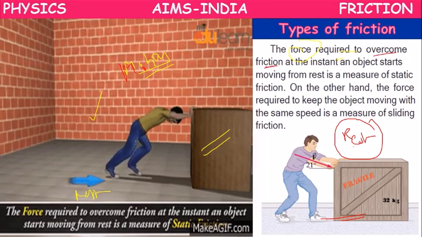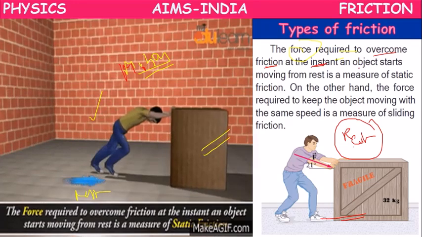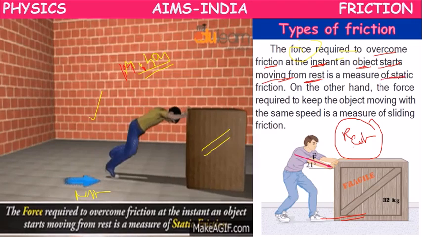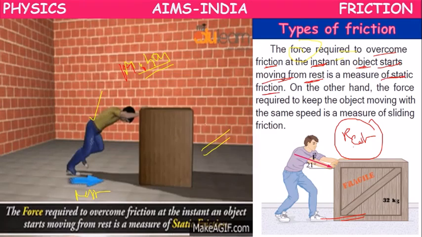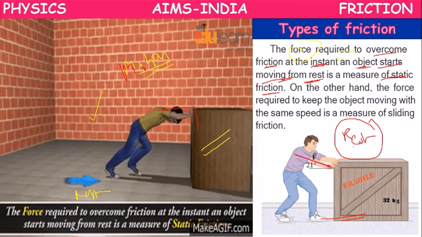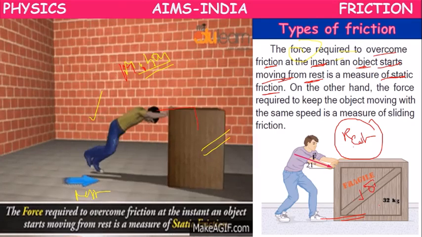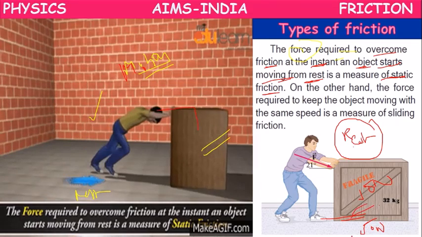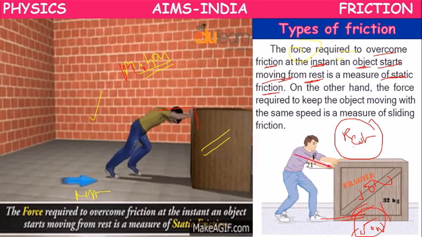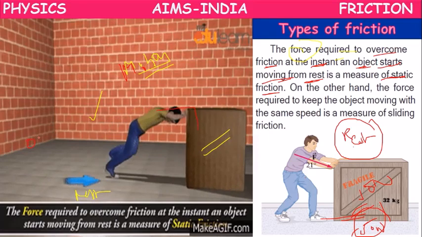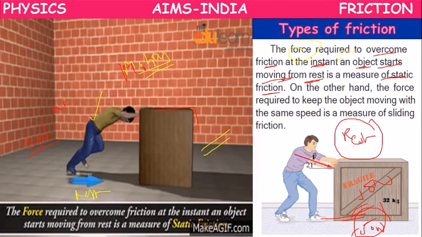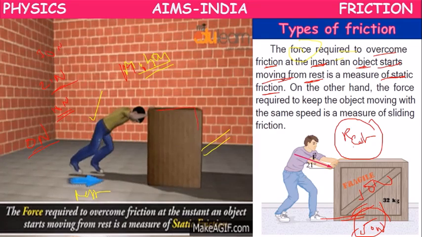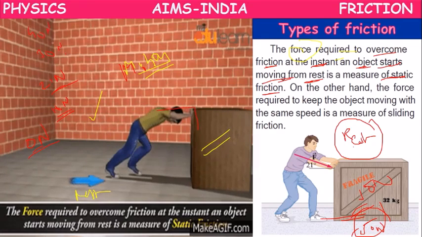overcome friction at the instant when the object starts moving from rest is called static friction. Suppose when the block is on the floor, there is a friction of 50 newtons between the surface of the block and the surface of the floor. If you start applying force, 0 newtons, it won't move. 10 newtons, it won't move. 20, 30, 40 newtons, it won't move.